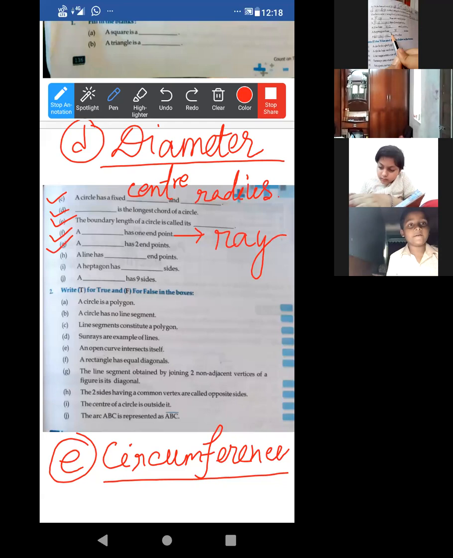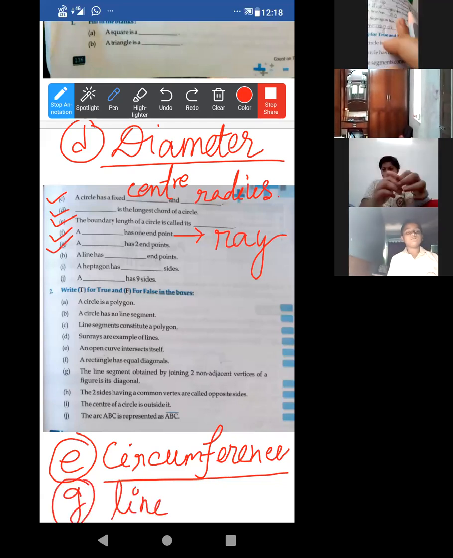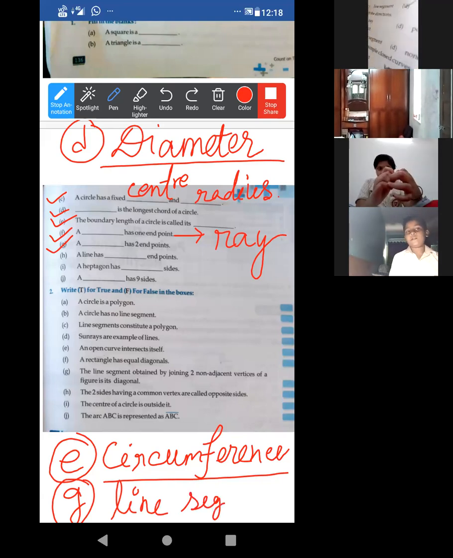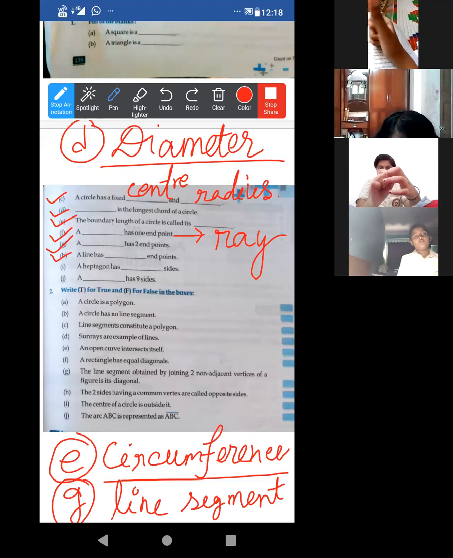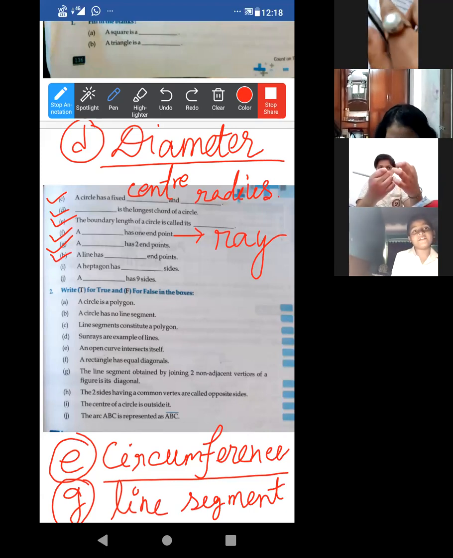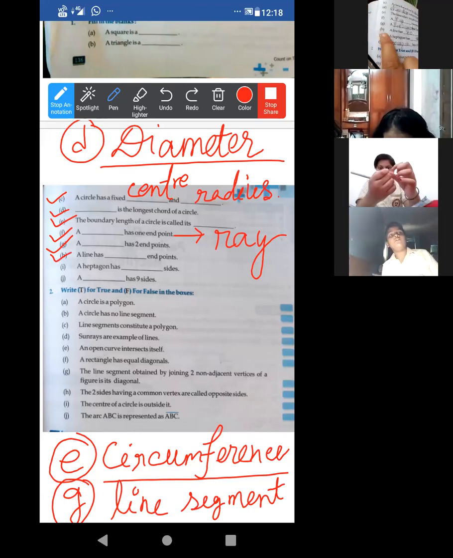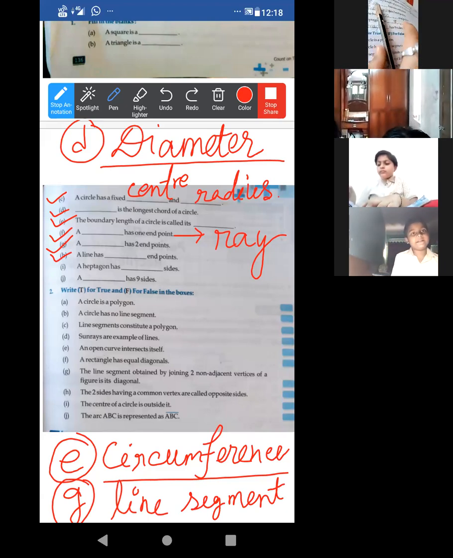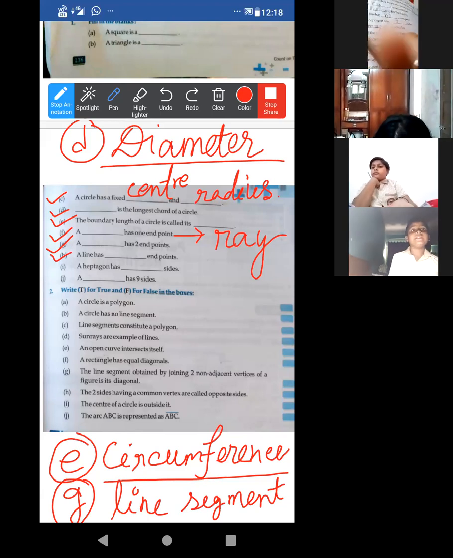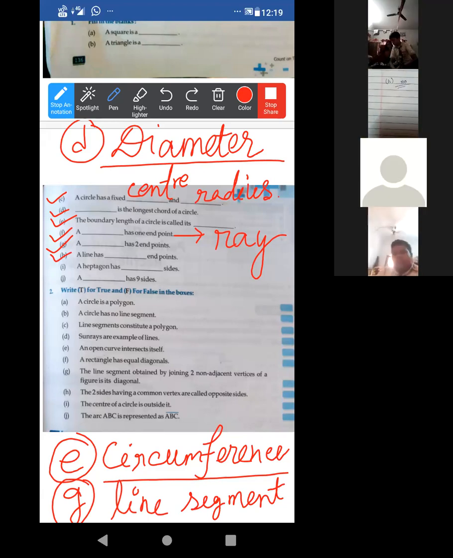Number G answer is line segment. Acha, number H. A line has no end points, na? Good. Yes, Farzana, I have seen. Good. Acha, Bonusri, very good. Okay, no end point.